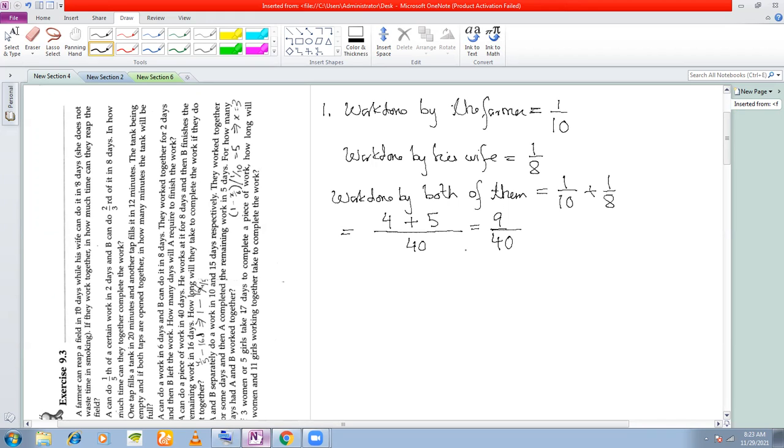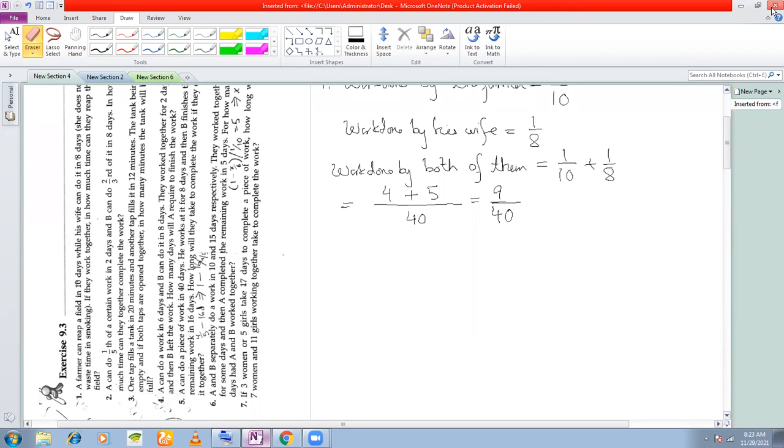That means in one day they can finish what fraction of the work? They can finish 9 by 40 fraction of the total work, right? So once I know they can finish 9 by 40 fraction of the work, what is the number of days required for both of them to reap the field together?